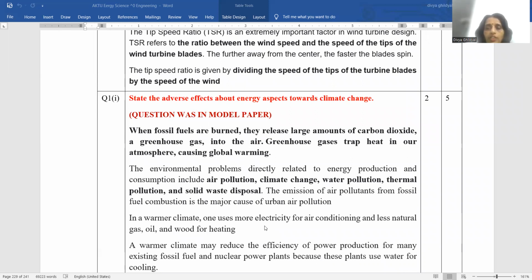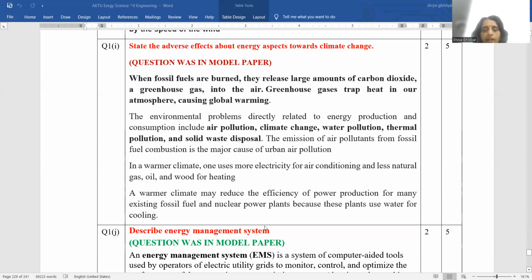This question was there in our model paper. You can check it on the site. When fossil fuels are burnt, they release large amounts of carbon dioxide, a greenhouse gas, into the air. Greenhouse gases trap heat in our atmosphere, causing global warming. A lot of other negative aspects which you can write are pollution, water pollution, thermal pollution, climate change, emission of poisonous fuels in the air.